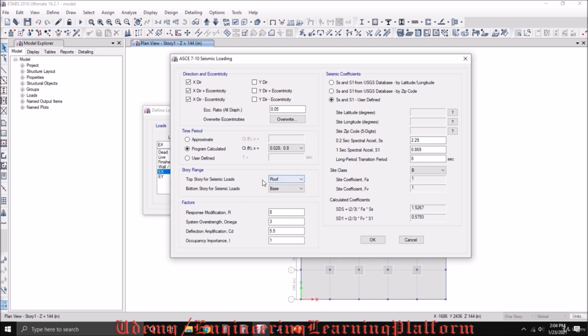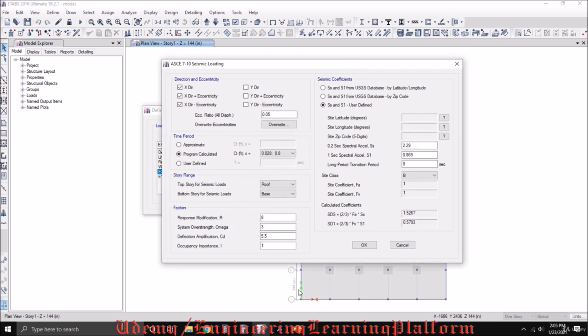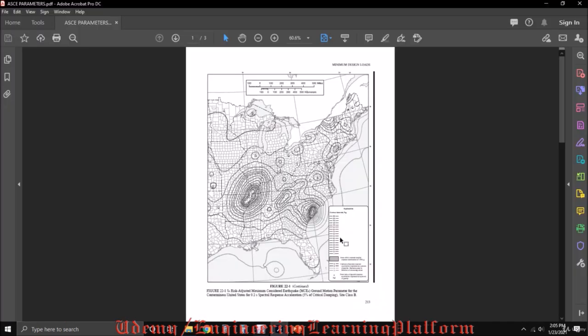The seismic load is applied to the superstructure, so the base of the structure should always be at natural ground level. No underground structure should be included, and the top story shall be included for the roof. Response modification factor, overstrength and deflection amplification can be obtained from the code. SS and S1 values can be obtained from the maps. I am using ASCE 7-10 maps.